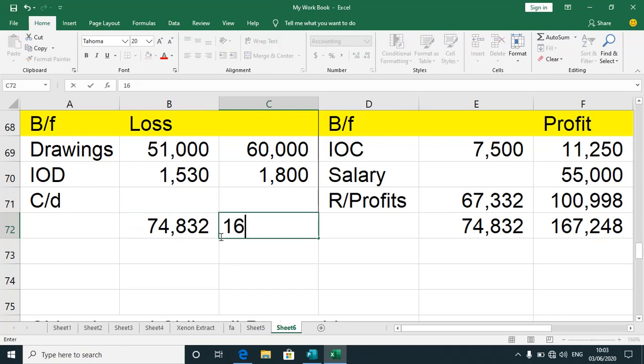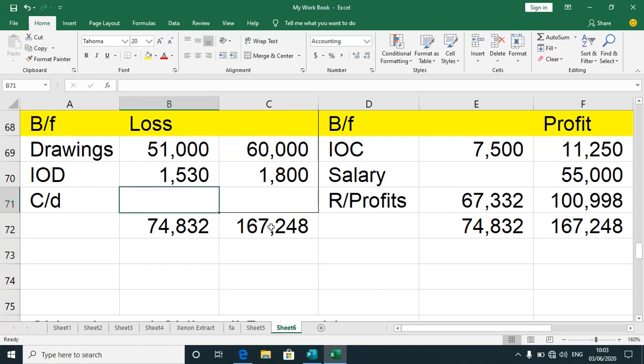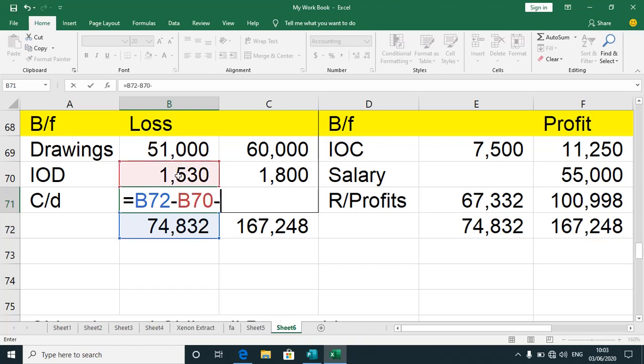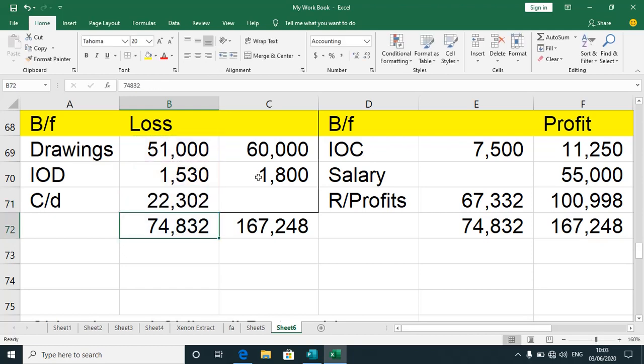Then again 167,248. That's what I have there. Now I need to find the difference between these amounts so that I can have my figure for the financial position. Again, I do the same here.